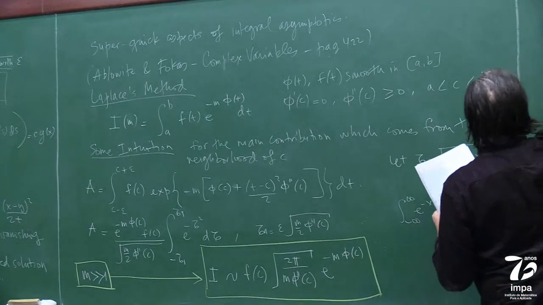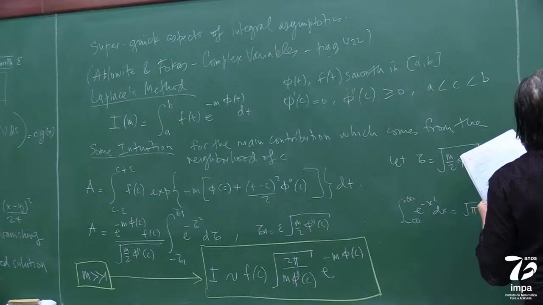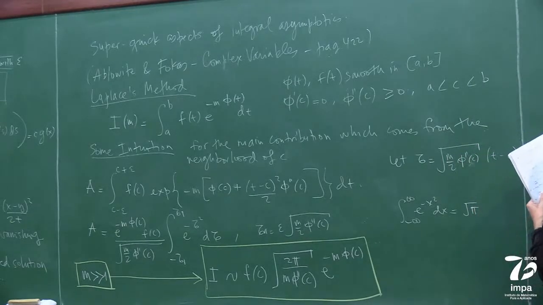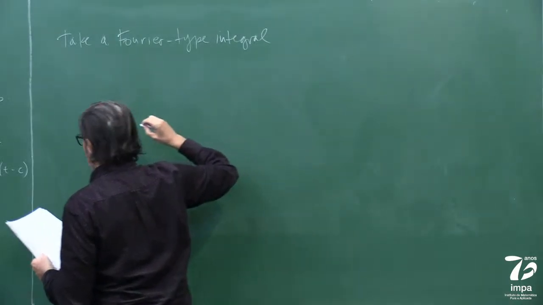Now let's take a Fourier type integral that looks like this.